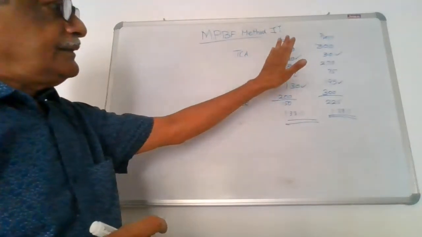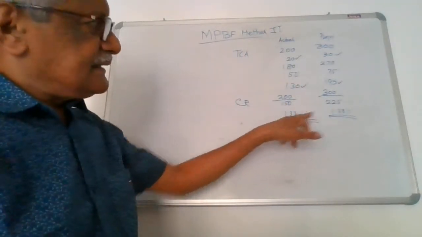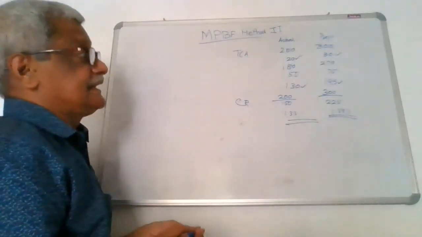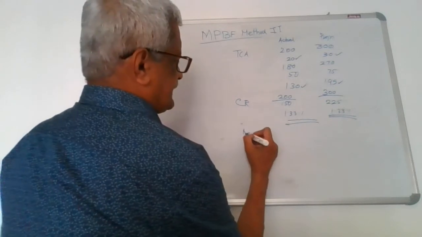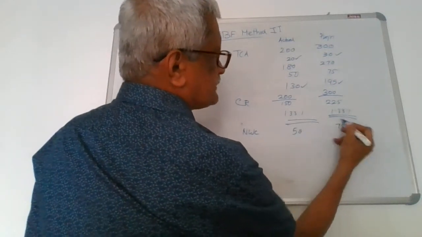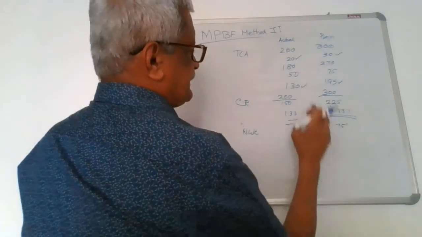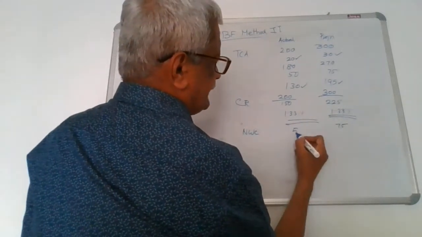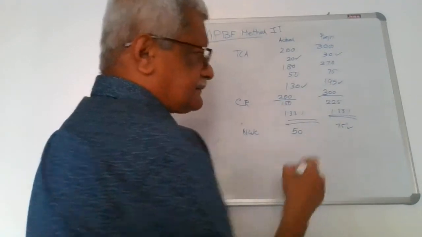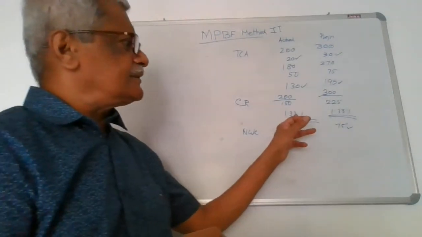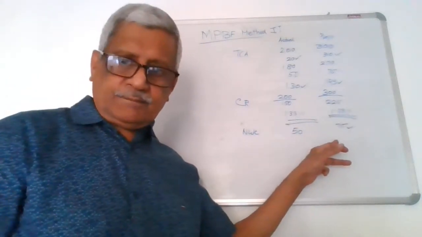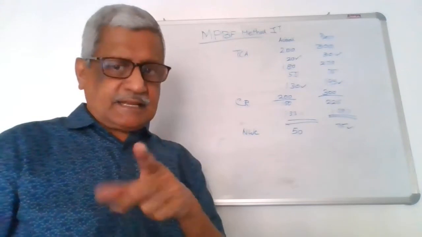Now, not only that, we must understand the current ratio. Whenever we look at the current ratio, we should also look at the net working capital. Here the net working capital keeps on increasing from 50 to 75, or it is current assets minus current liability, 50 to 75. Sometimes what happens is the current ratio is found to be increasing, whereas the NWC will be declining, which indicates that there is a diversion of fund.